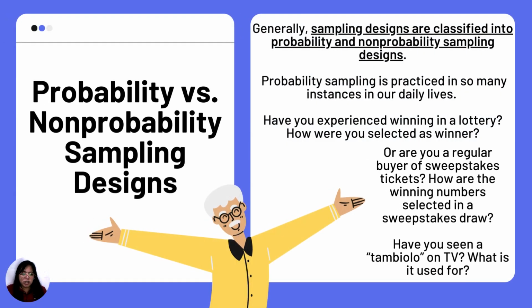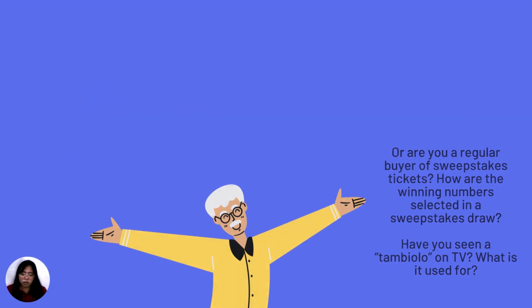So, probability versus non-probability sampling design. Generally, sampling designs are classified into probability and non-probability sampling design. Probability sampling is practiced in so many instances in our daily lives. Have you experienced winning a lottery? How were you selected as winner? Or are you a regular buyer of sweepstakes tickets? Or how are the winning numbers selected in a sweepstakes draw? Have you seen a tambiolo on TV, or what is it used for?